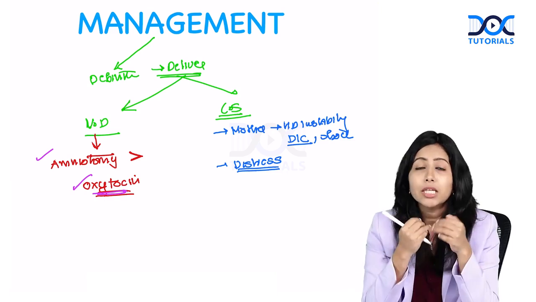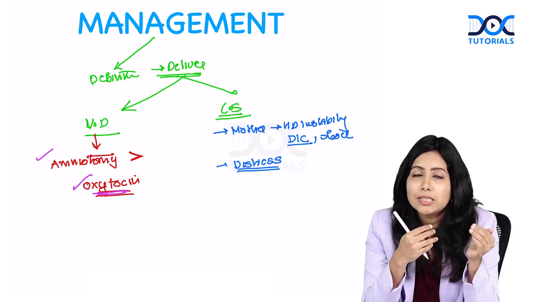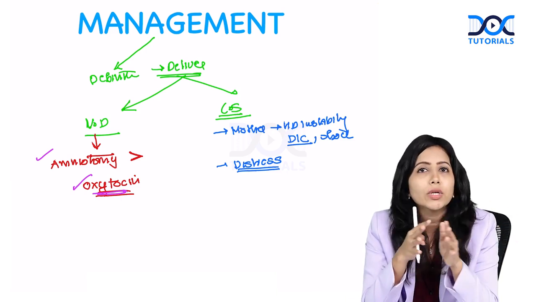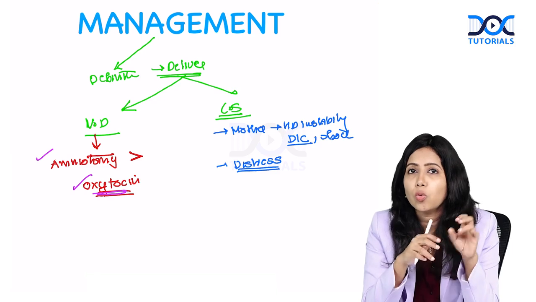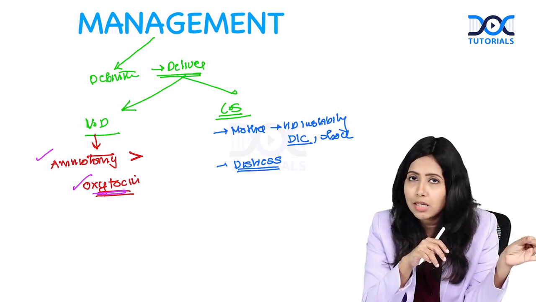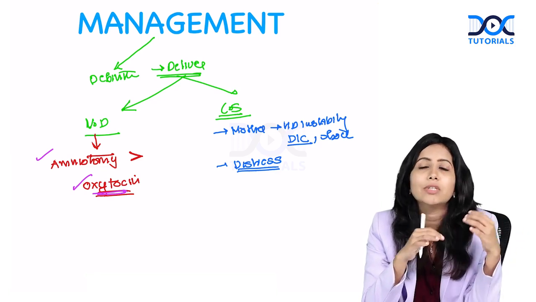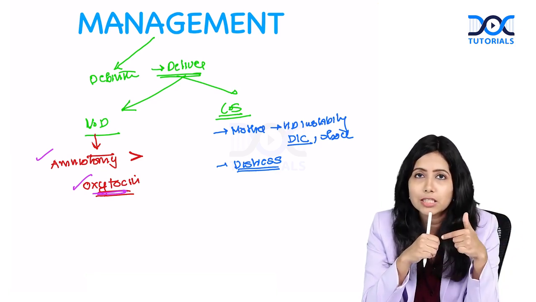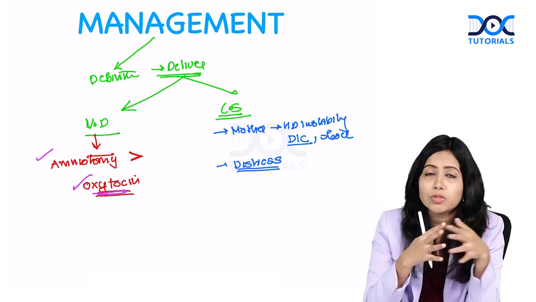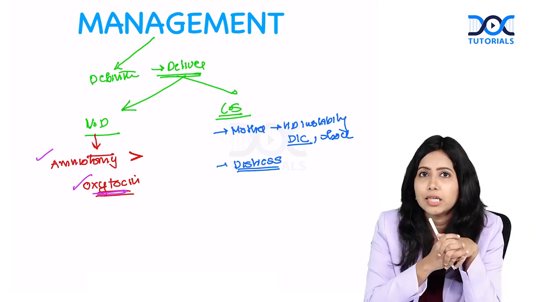Please understand that even if the fetus is dead, but there is maternal distress, we will have to do a cesarean section. If there is fetal distress, go for cesarean section. If there is maternal problem such as instability or DIC, go for cesarean section.